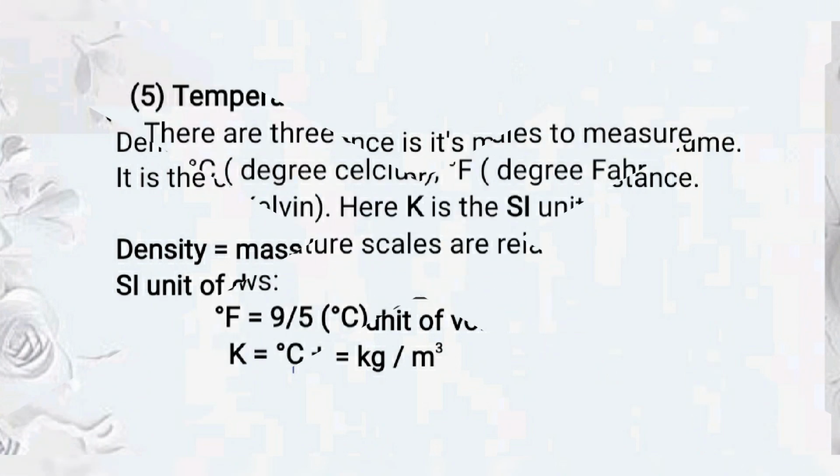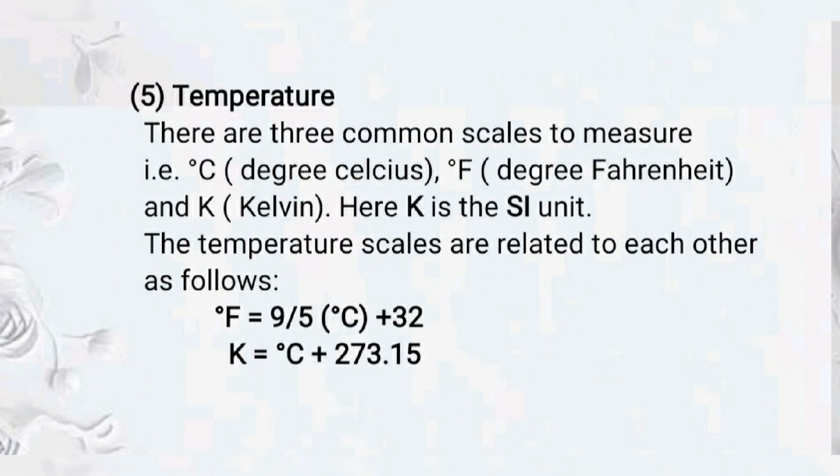Last physical property is temperature. There are three common scales to measure temperature: number 1, degree Celsius; number 2, degree Fahrenheit; and third, Kelvin. Always in chemistry or in thermodynamic temperature we use the Kelvin scale. So the SI unit is Kelvin, and K is its symbol.